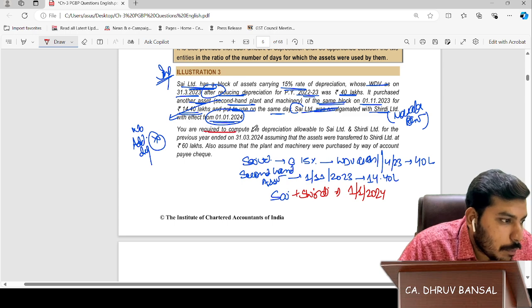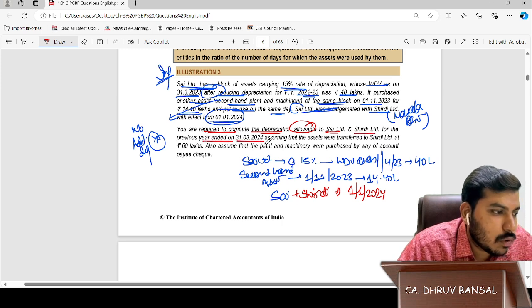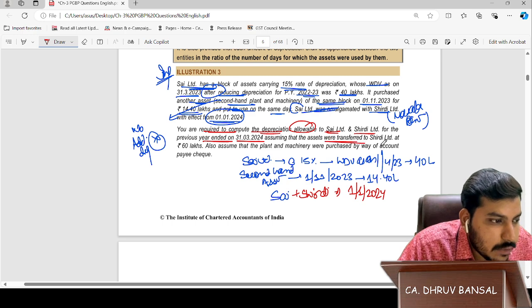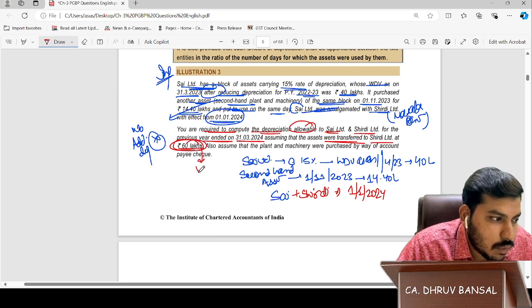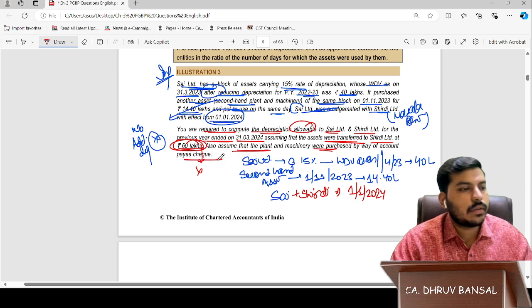You are required to compute the depreciation allowable to Sai Limited and Shirdi Limited for the previous year ended 31st March 2024, assuming that the assets are transferred to Shirdi Limited at 60 lakhs. Assets are transferred at 60 lakhs, but it's of no use. Assume that the plant and machinery were purchased by way of account payee cheque. Okay, sir.